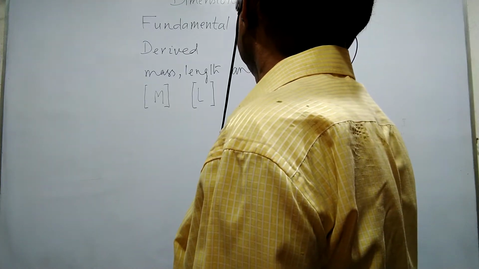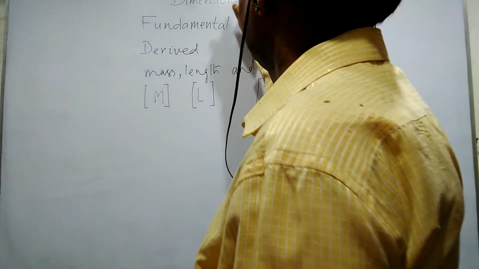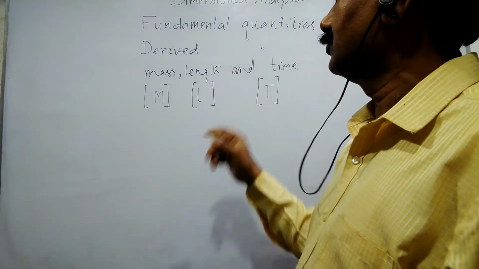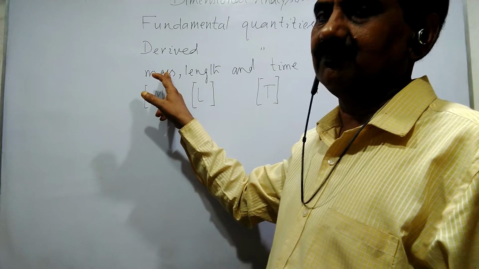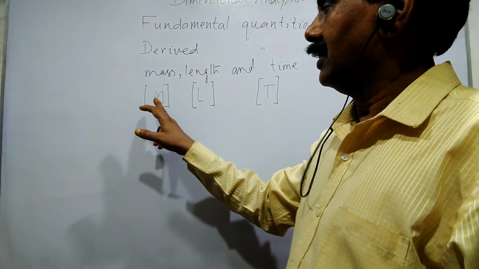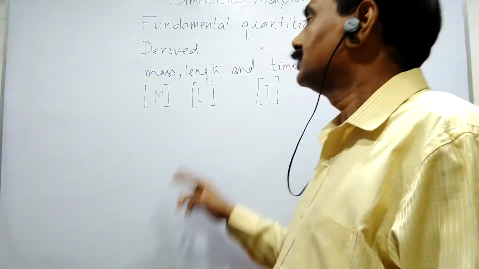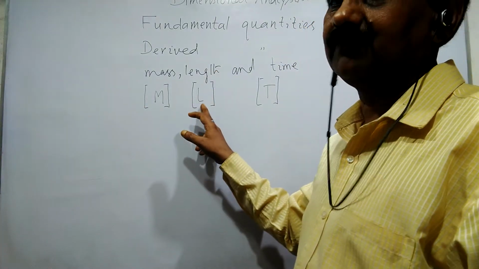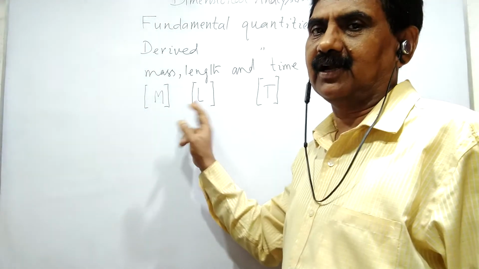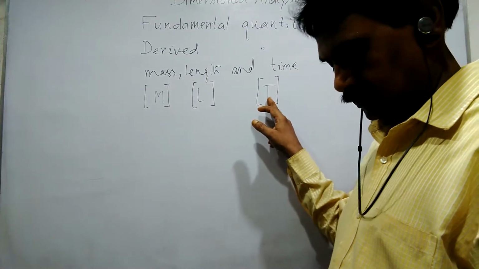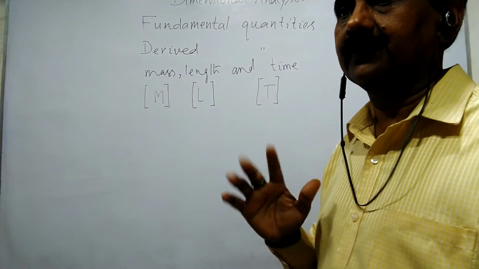Again I am repeating. In this chapter, we express mass as [M] with a bracket. Similarly, length is capital letter L in bracket, and time is capital letter T in bracket.